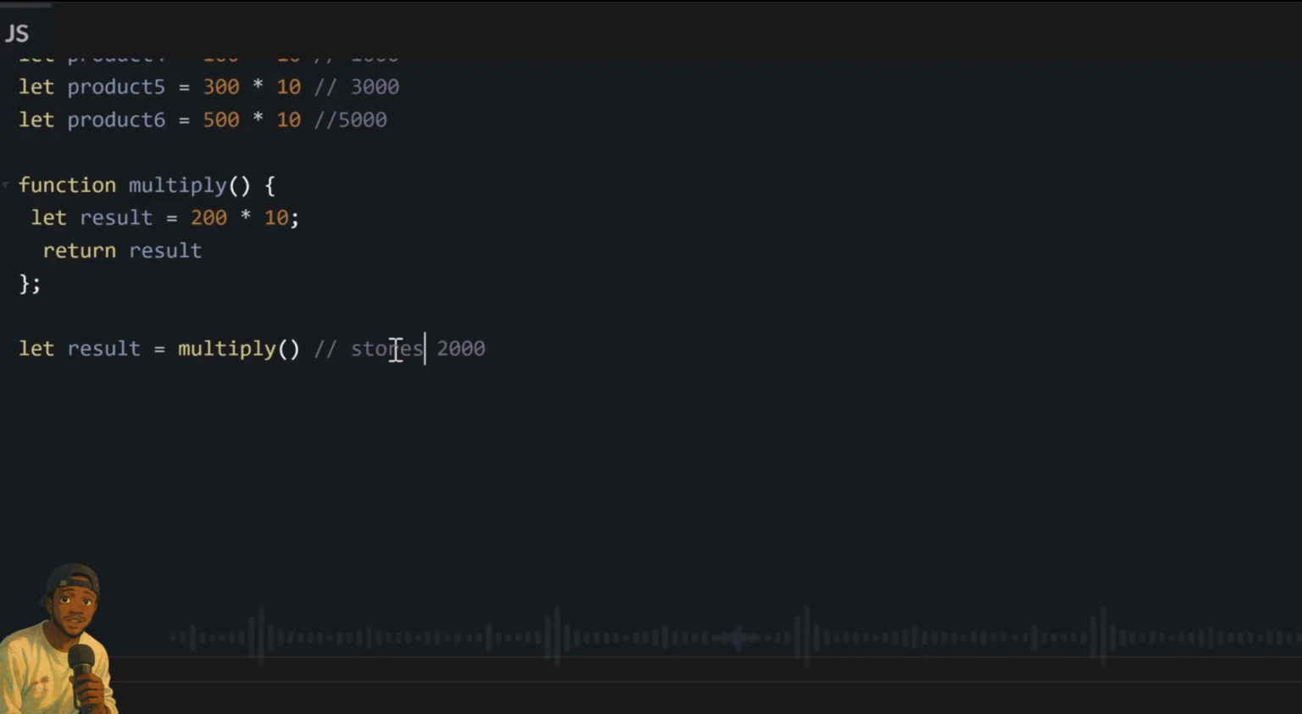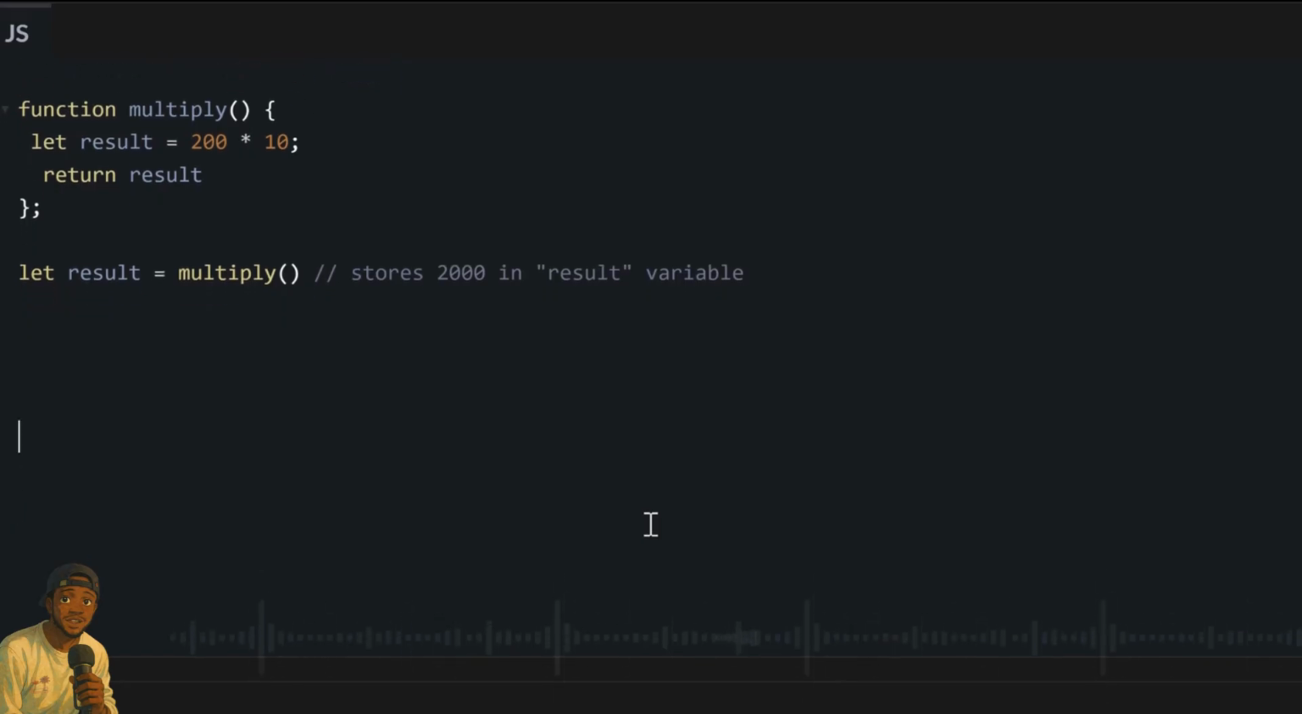Now, even though we have written our function to multiply 200 times 10, this doesn't mean our code makes sense, because this code as it is makes no sense. Why would you write a function just to multiply 200 times 10? Anytime you call this function, it will do the same thing over and over again. That is not why we write functions. We write functions to make our life easier. We need to make sure this function can multiply any number by 10, not just 200.